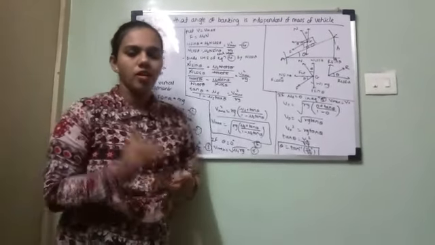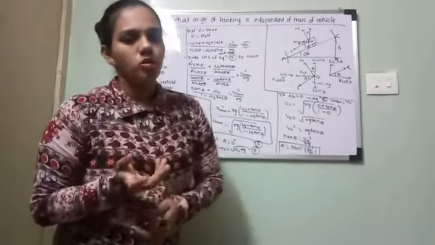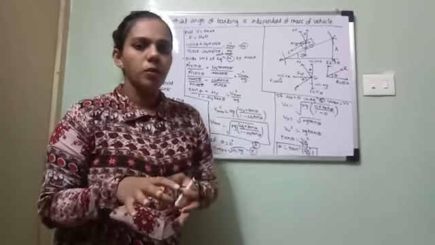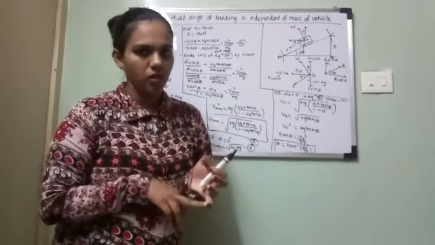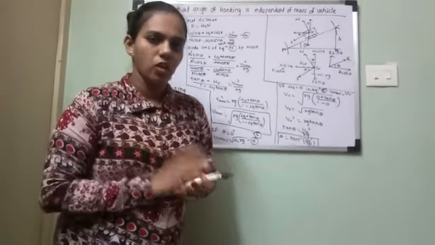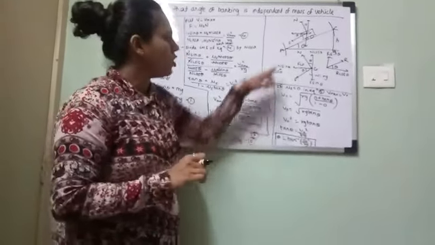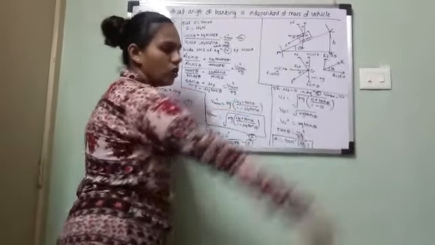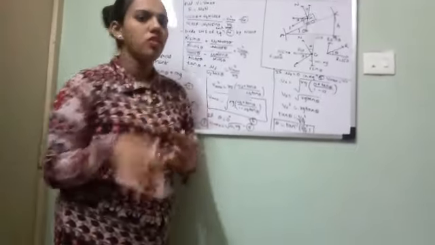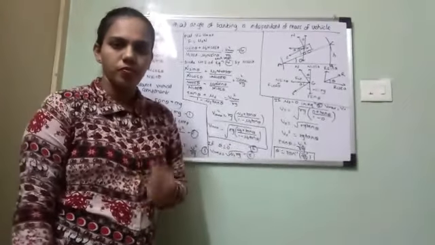So this completes our banking of roads topic. In tomorrow's lecture, or in the next lecture, we will see the conical pendulum part. In conical pendulum, you have an expression for time period and an expression for theta, which is the semi-vertical angle of a conical pendulum. You know how to balance the vertical and horizontal components; same in the conical pendulum derivation, you have to balance the vertical and horizontal components. Okay, thank you.